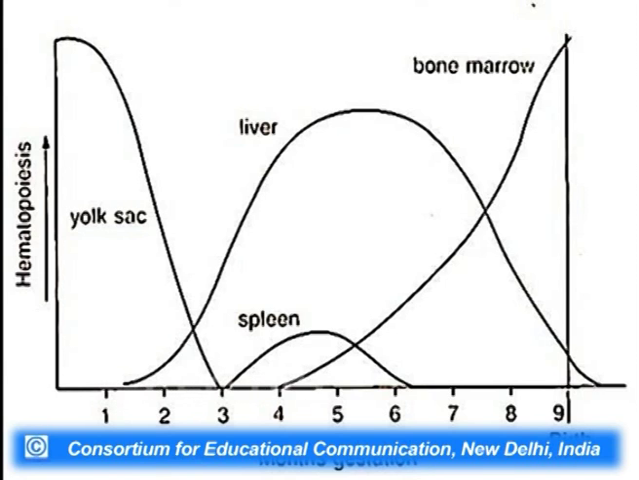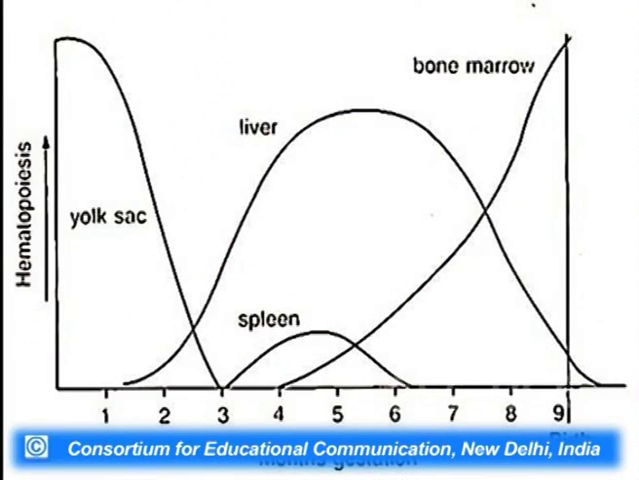This yolk sac is an extra-embryonic membrane which is present outside the embryo. The entire production of blood cells is taking place in the yolk sac. Once the second month of gestation landmark has been reached, hematopoiesis starts in the liver, in the fetal liver. This is followed by hematopoiesis in the spleen also, as you go further after the third month.